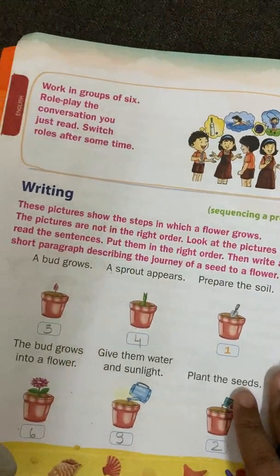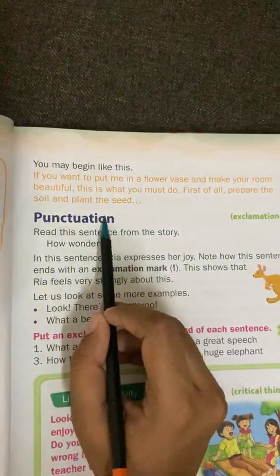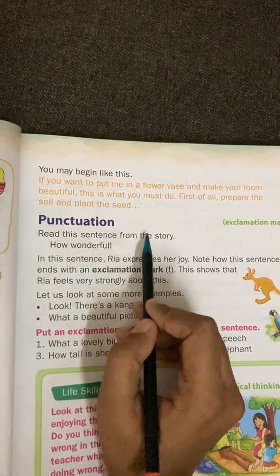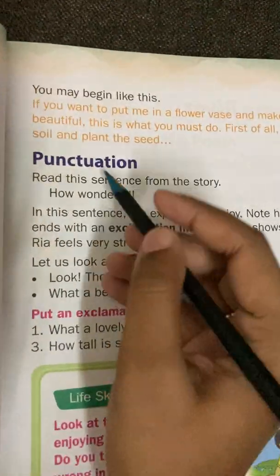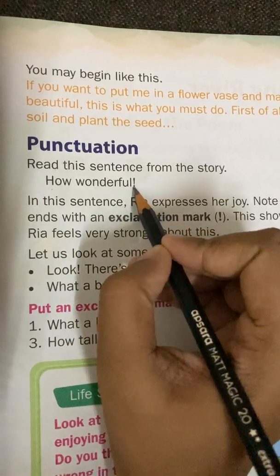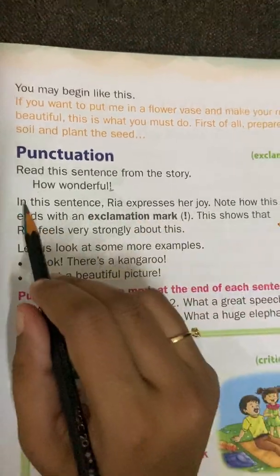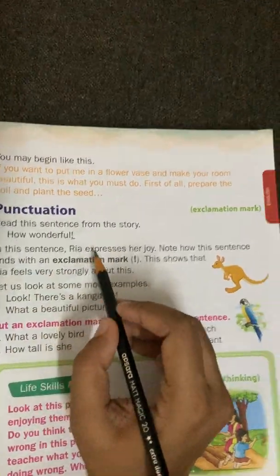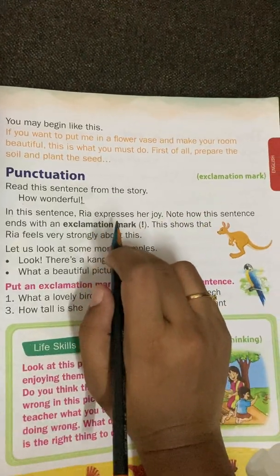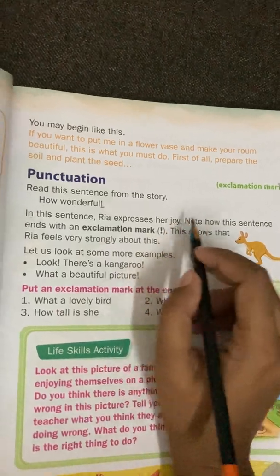Okay, children. Now, punctuation. Read this sentence from the story. So see, we have this sentence. How wonderful! See, this mark is known as an exclamation mark. Okay, children. In this sentence, Riya expresses her joy.